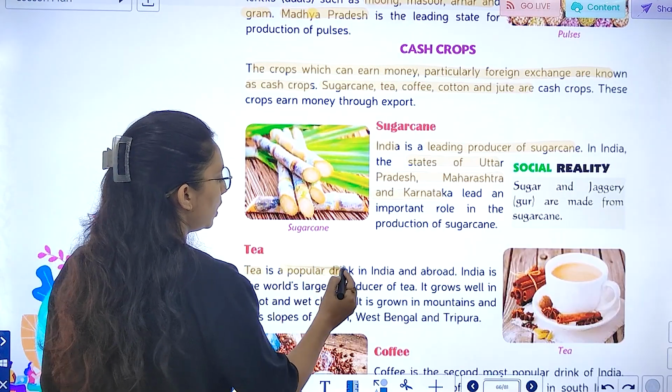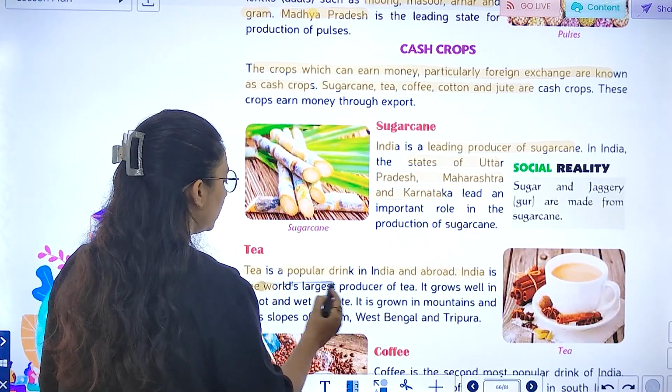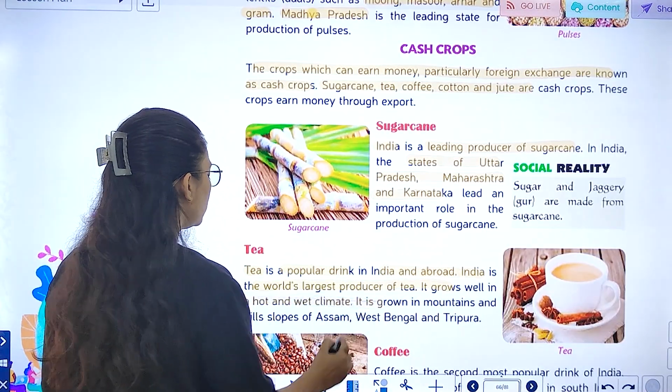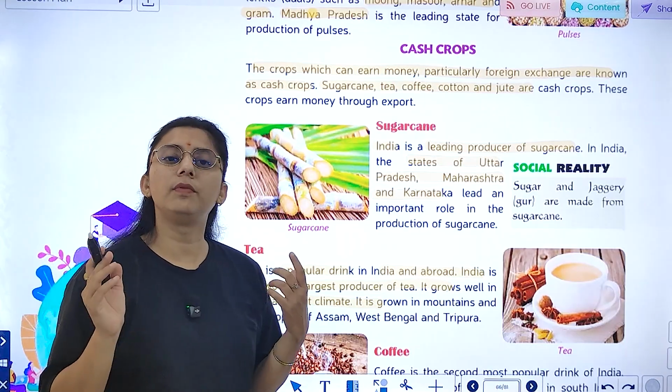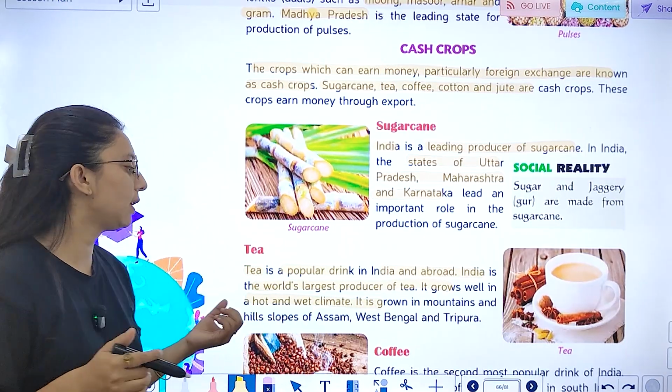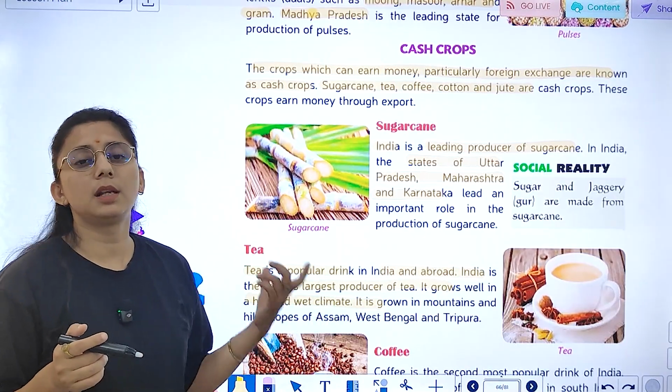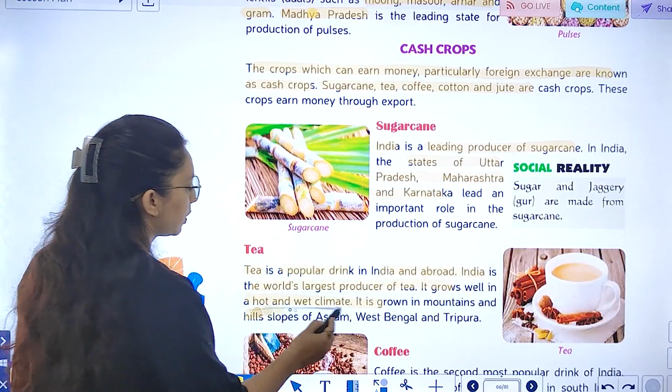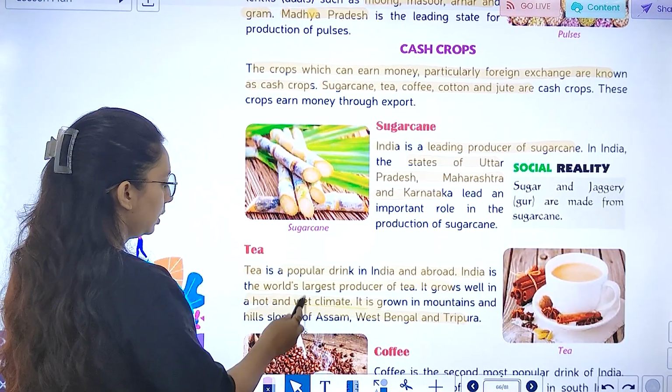What is tea? It's a popular drink in India and abroad. India is the world's largest producer of tea. It grows well in hot and wet climate. कैसे? Hot और wet climate में अच्छे से grow करती है. It is grown in mountains and hill slopes of Assam, West Bengal and Tripura.